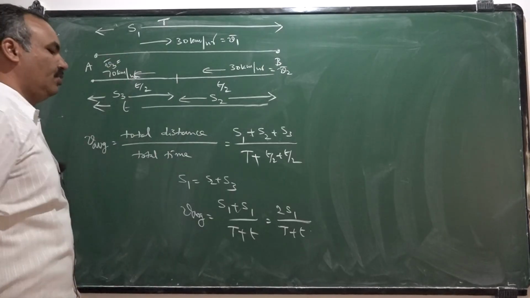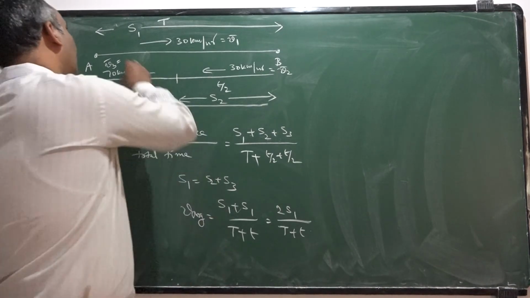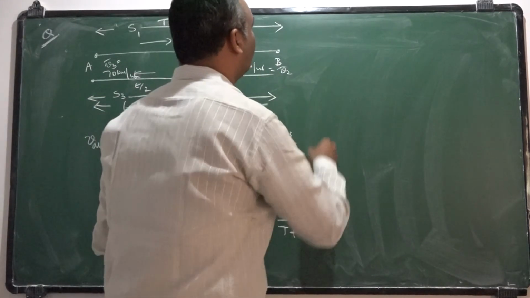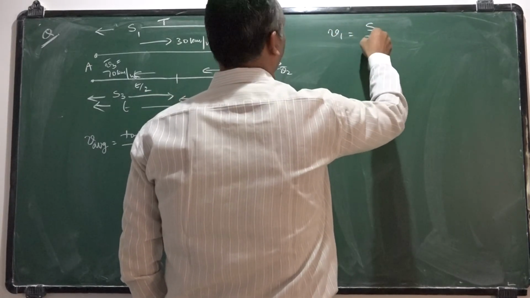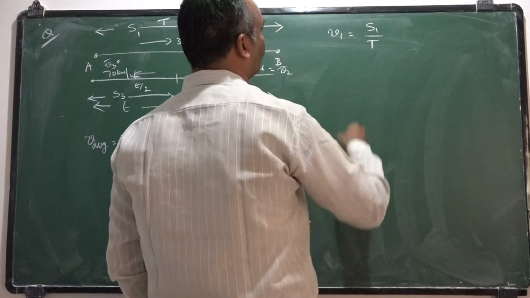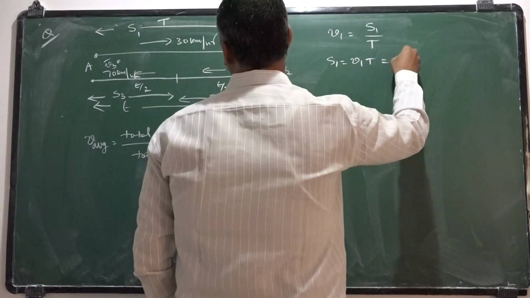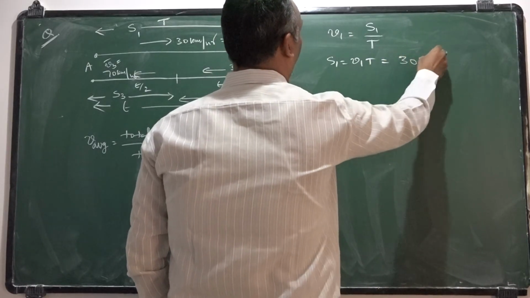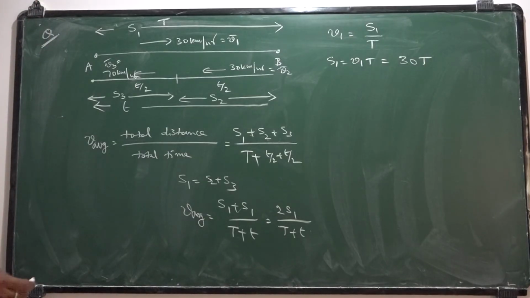So first let me take the displacement during the first part of the journey. From here to here it is under uniform motion. So you can write velocity is equal to distance traveled by time taken. So S1 can be written as V1 T. V1 is 30, so S1 can be written as 30 T.